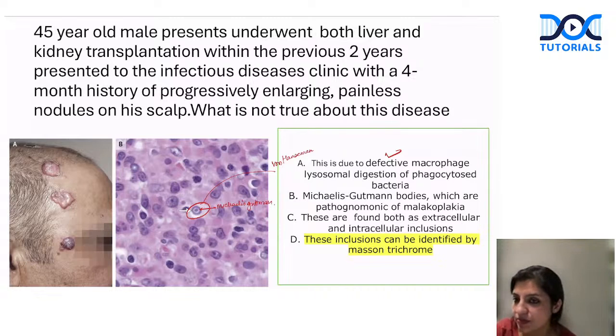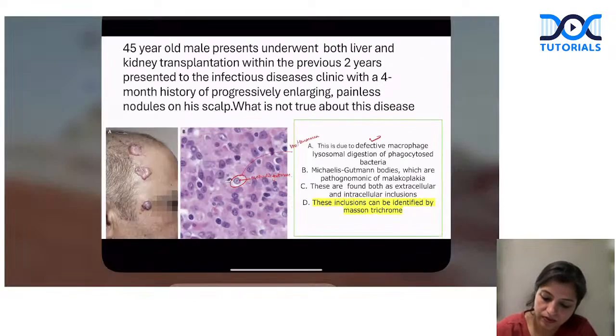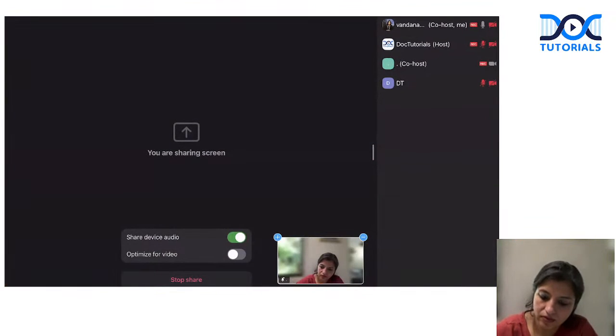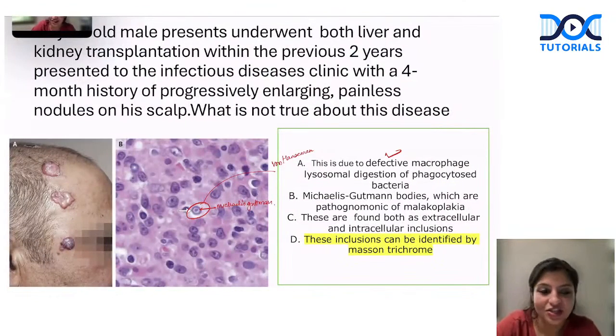And they are very beautifully picked up by von Kossa and alizarin red, not by the Masson trichrome. Masson trichrome is basically for collagen and muscle. Guys, are you able to hear me? Everybody, are you able to hear me? Yes or no? Okay, you are. Right. So yes, Masson trichrome picks up collagen and muscle. It gives you blue color to the collagen and red color to the muscle.